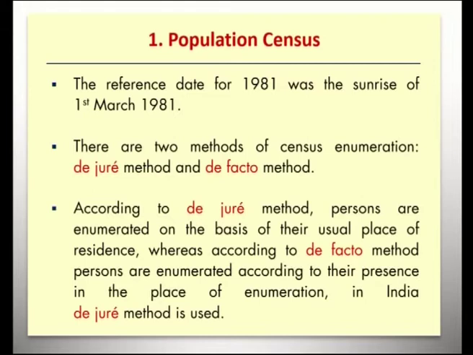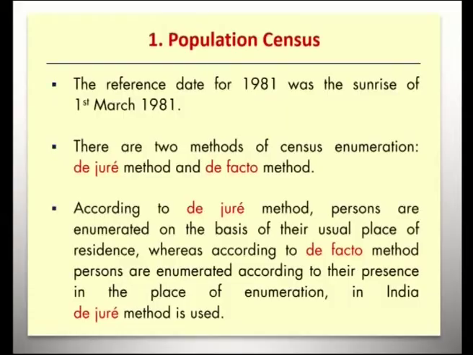The reference date for 1981 was the sunrise of 1st March 1981, that is what is called the census year. Like the academic year starts from June to April and the financial year starts from April to March, the census year was considered to be the 1st March of the particular year. So, the reference date for 1981 was the sunrise of 1st March 1981.